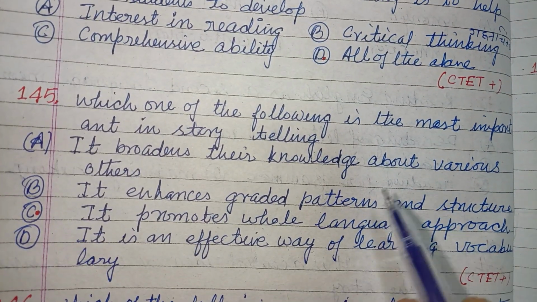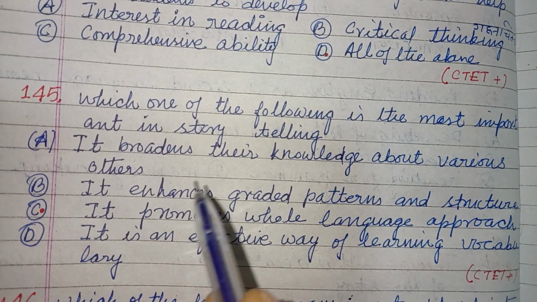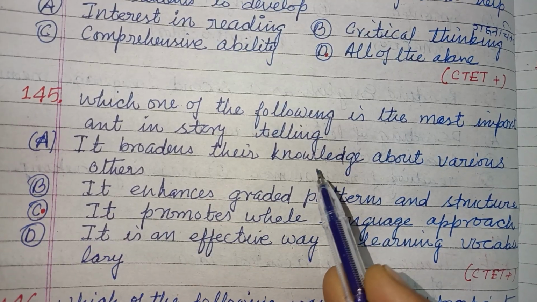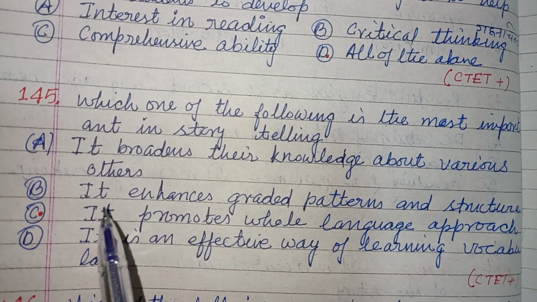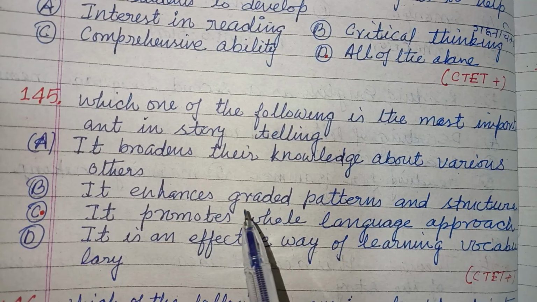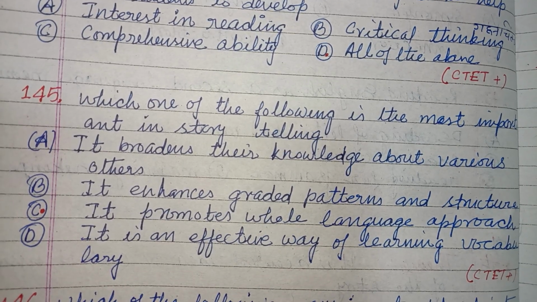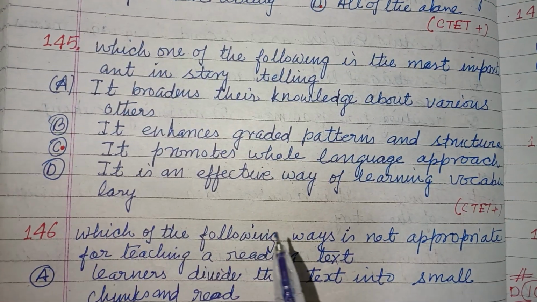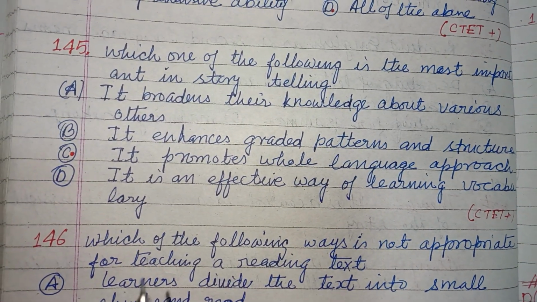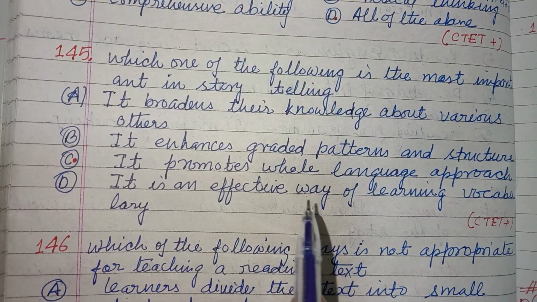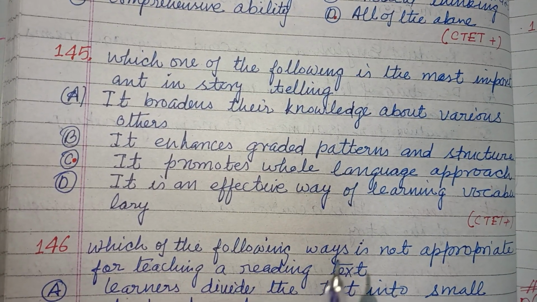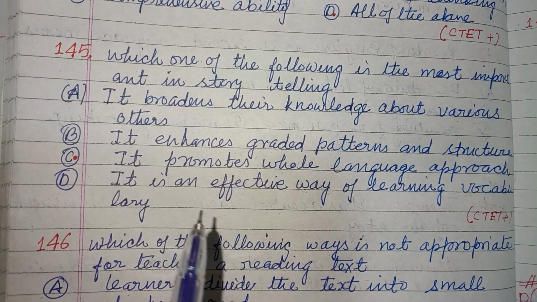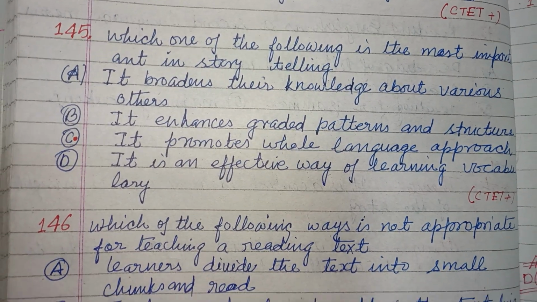Which one of the following is the most important in storytelling? It broadens their knowledge about various cultures. It enhances grammar pattern and structure. It promotes whole language approach. It is an effective way of learning vocabulary. So the correct answer: it promotes whole language approach. Storytelling promotes whole language approach.